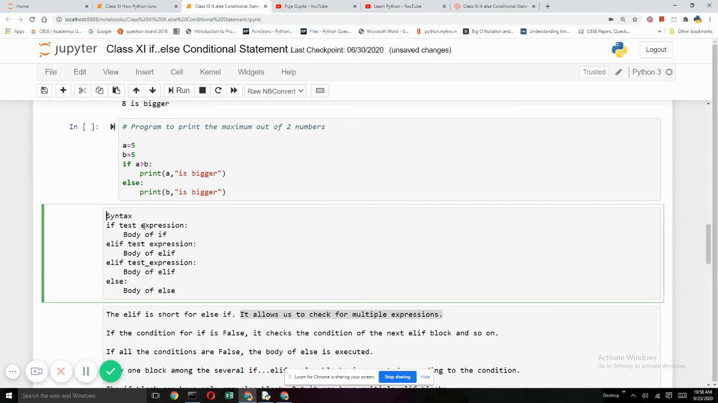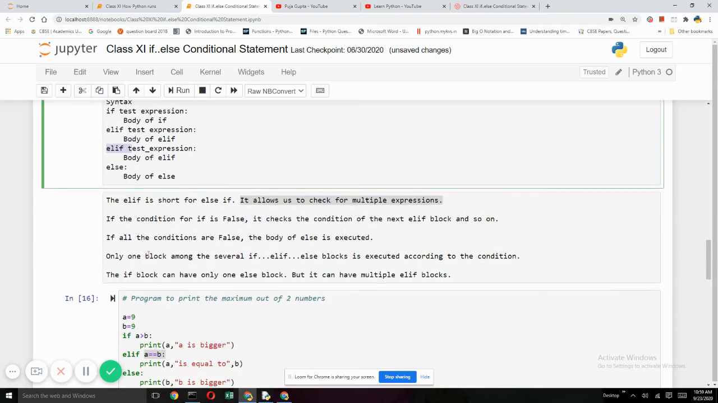Now, in the test expression, if this expression is true, the control goes inside the body of if and will not go to any other elif or else. Only if this expression is false, then the control will go to elif and test this expression. If this expression is true, it will go inside the body here, but if this is false, only then it will come here. So this is how you can use if elif block.